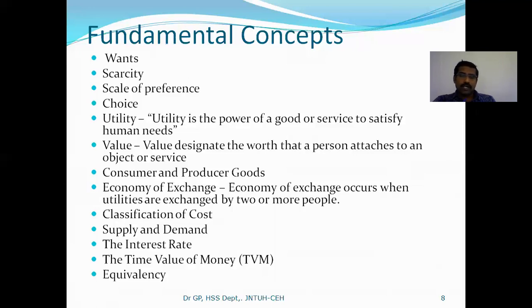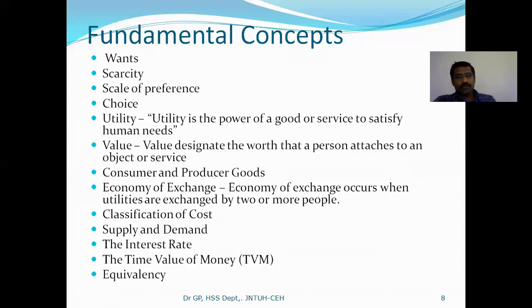If the product is directly consumed by the end user, made to serve the end user, then that product can be called a consumer product. But a product made to make some other product, that can be called a producer good.